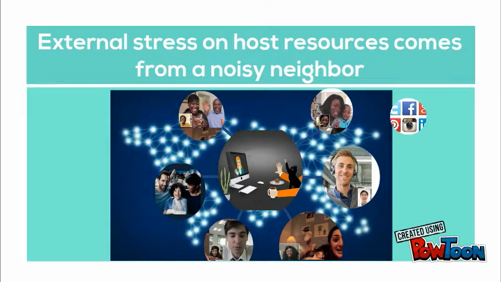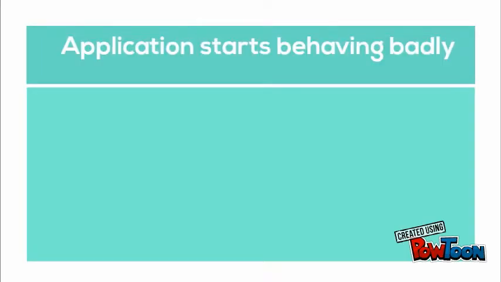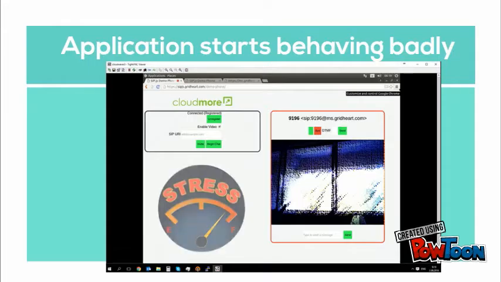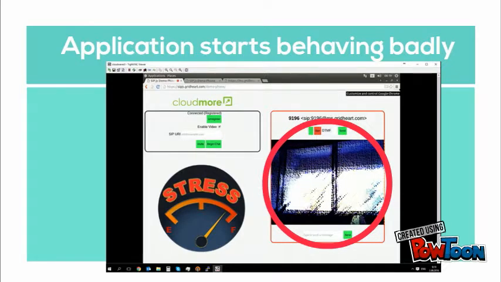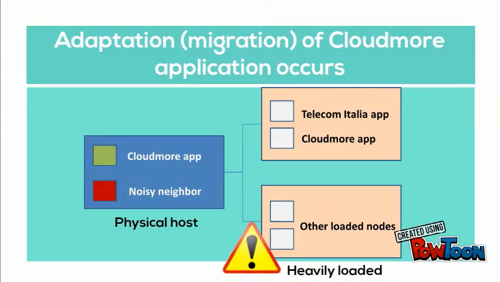Unfortunately, after some time, another application co-hosted on the same physical server starts to consume a large amount of resources, such as CPU or bandwidth on the VLAN. The noisy neighbor is interfering with the behavior of the CloudMore application, causing it to starve for bandwidth. This results in a high amount of jitter in the streamed video image, which means poor video quality for the end user. The adaptation engine can suggest a wide range of alternatives like migration, scale up, scale out or adaptation.